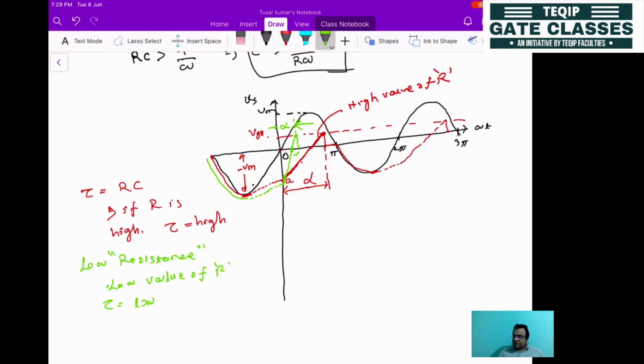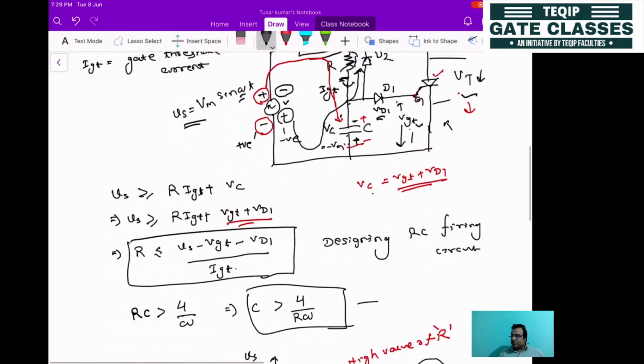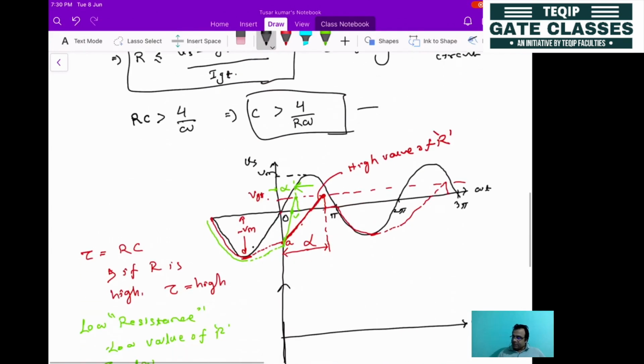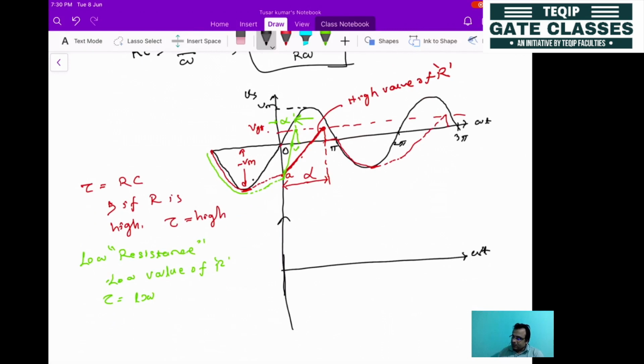So if you plot the waveform, what will be the V0? Whenever the thyristor conducts, look here, only then will we be getting a certain voltage. So V0 for a high value of R, this is the alpha. This is the corresponding V0 for a high value of resistance.